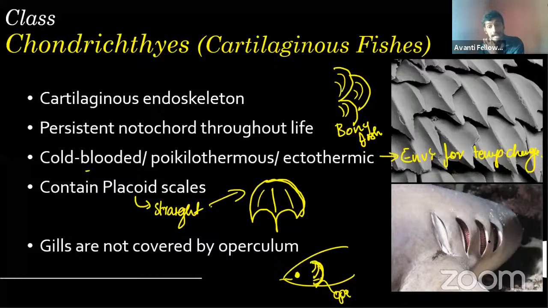Okay. But as you can see here, it's actually a sharp skin. So you do not have any operculum. All the gill slits are open directly, right? Here you can see the gills. If you can zoom in a little bit, or take your mobile a little bit nearer to your eyes, you can see the gills here, small kind of gills, right? But they are not covered by any kind of structure. Okay, so that's important. These have the gills, but these are not covered with the operculum. That will be very important.